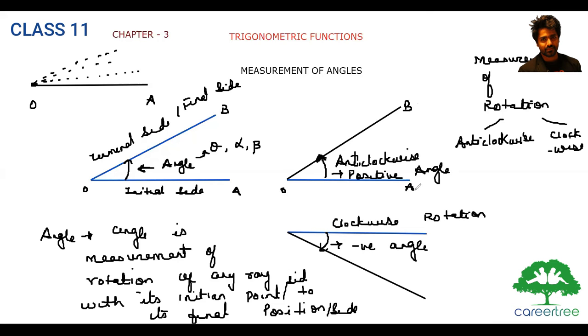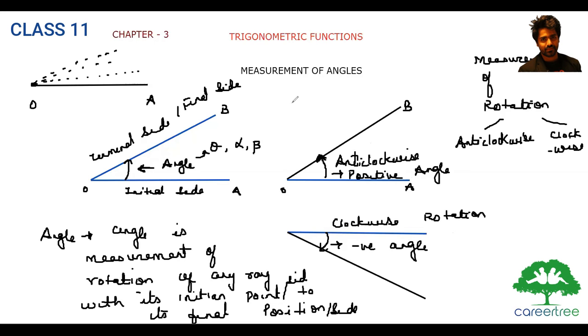You have never thought that if I ask you to draw minus 30 degree, can you draw it? No, right? Till now you have not studied that. So now the concept will come where we study that an angle could be positive or negative also.